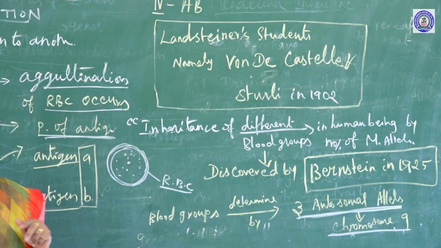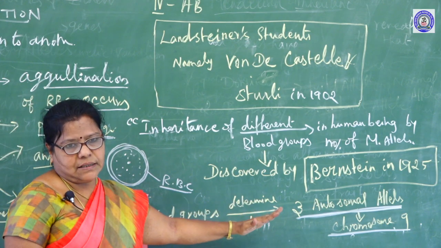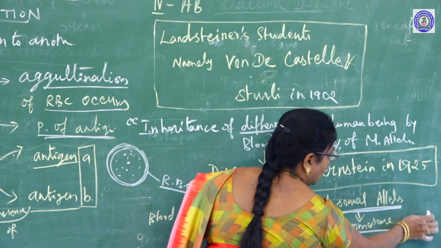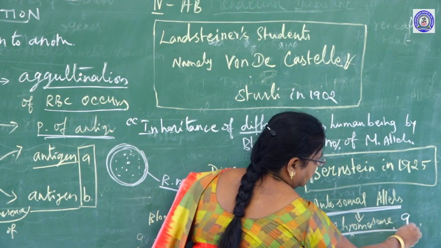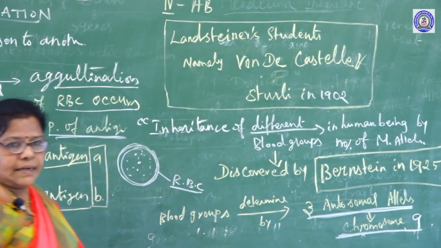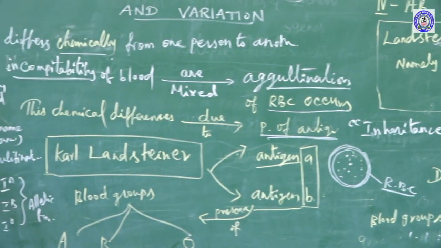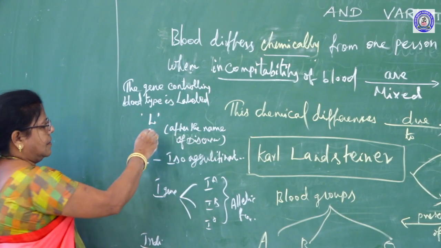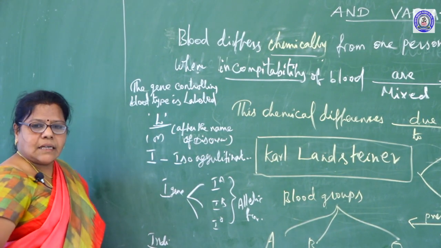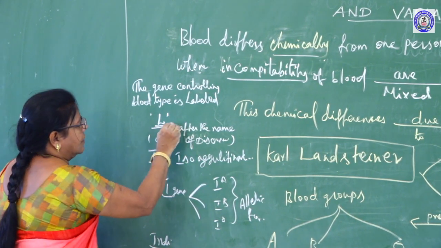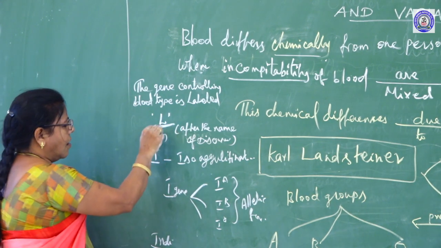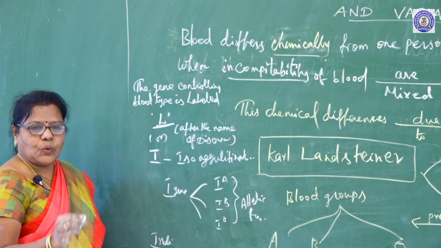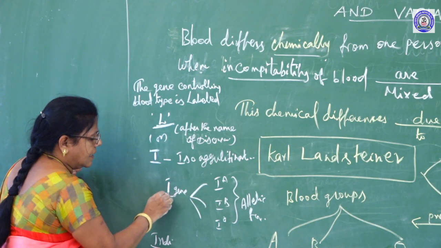Blood groups are determined by 3 autosomal alleles. These 3 autosomal alleles are located on chromosome 9. The gene controlling the blood type is labeled as L, after the name of the discoverer, that means Landsteiner, or I. It is called isoagglutination. So the gene is I.